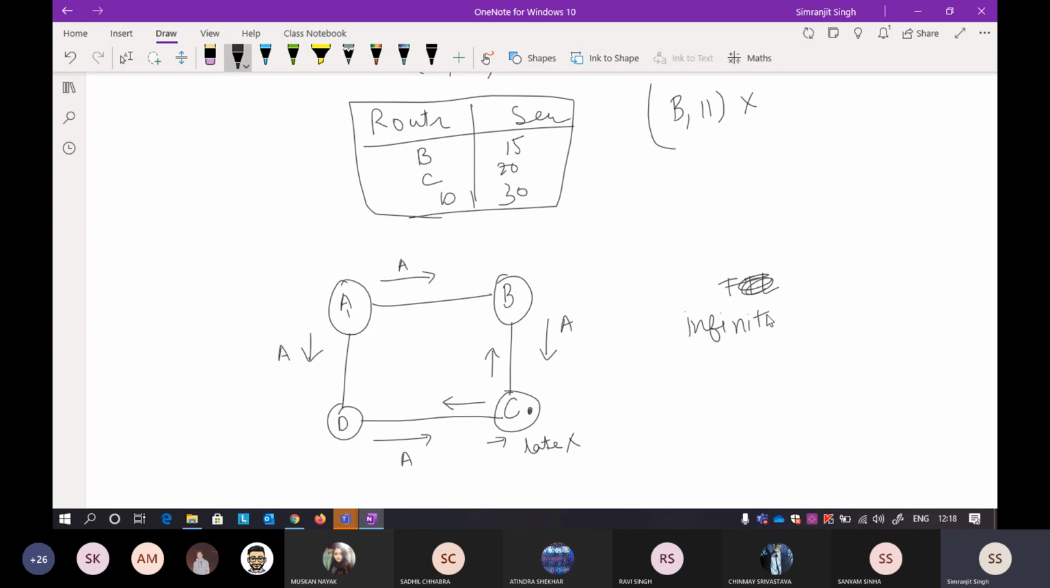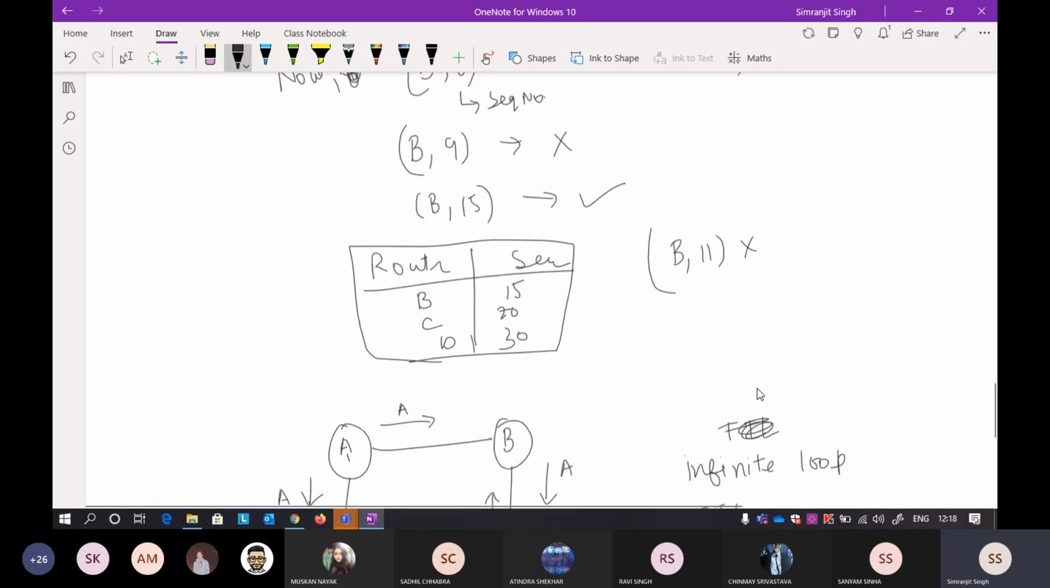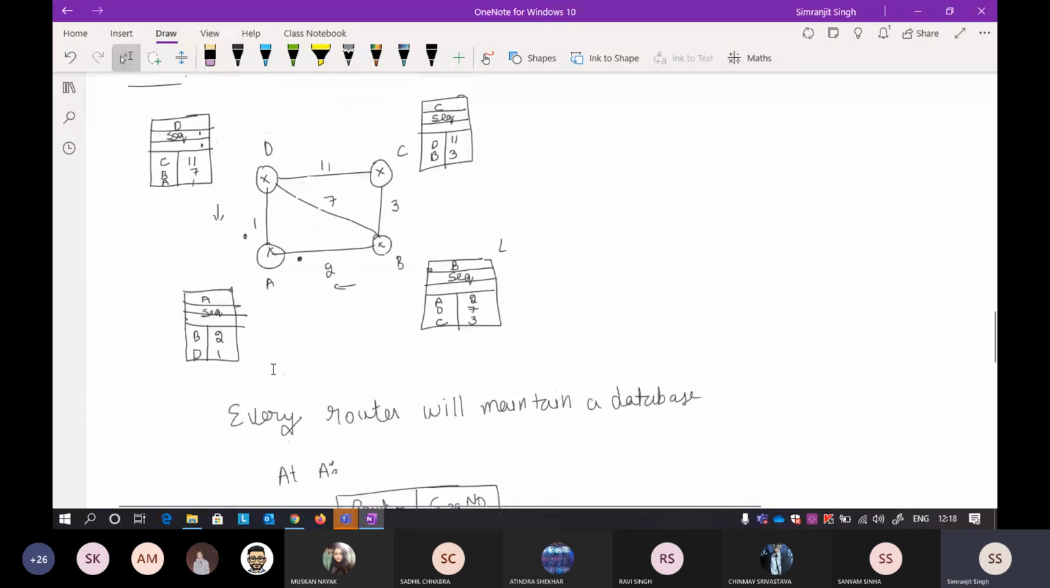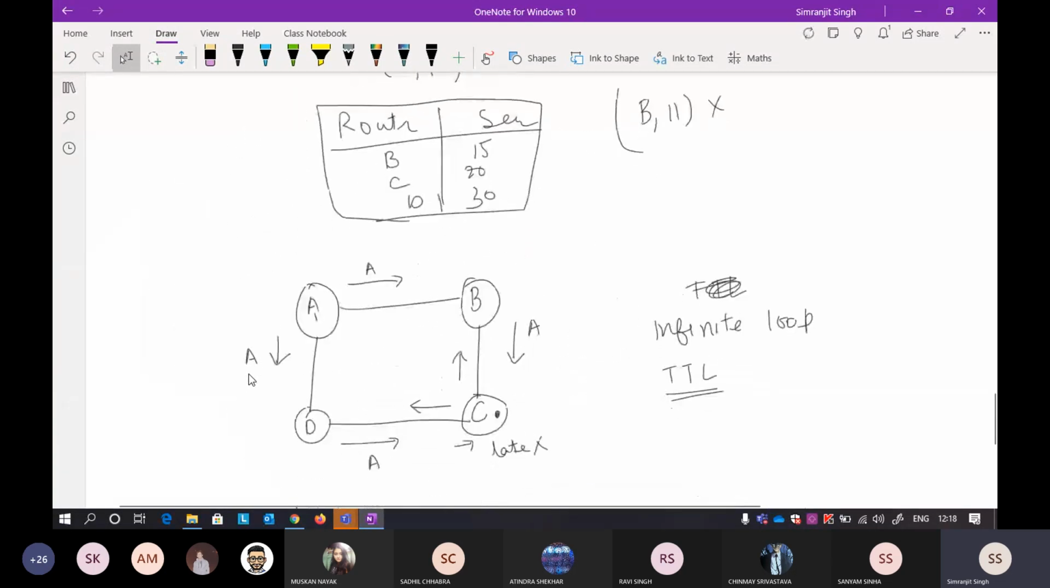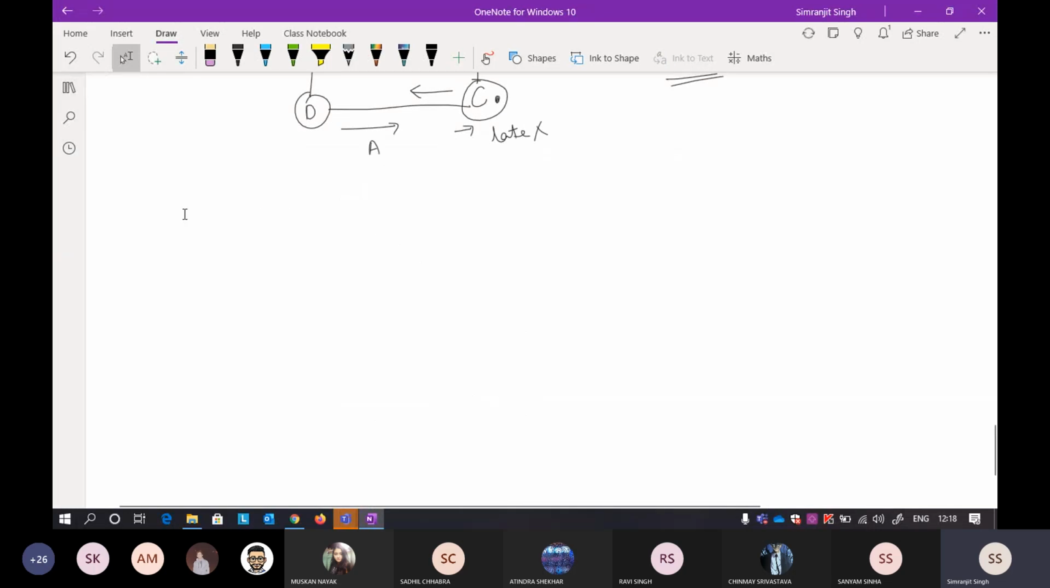In order to avoid it, I'll use one more entry, referred to as your TTL. Taking just this particular thing, this is your link state packet. In this entry I will enter one more thing, that is your time to live.